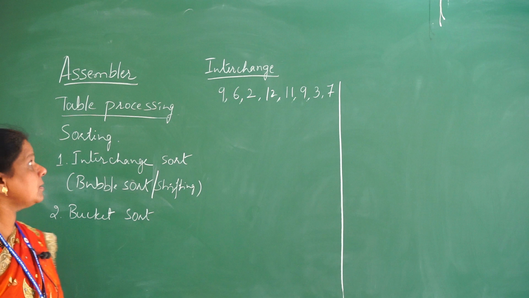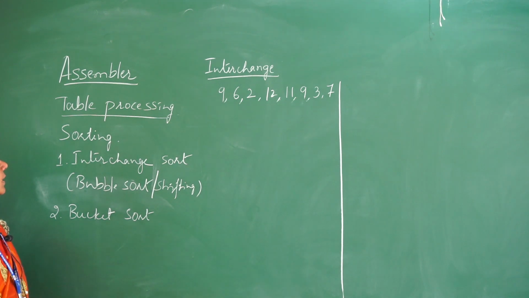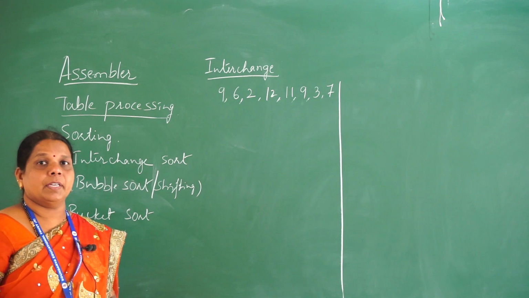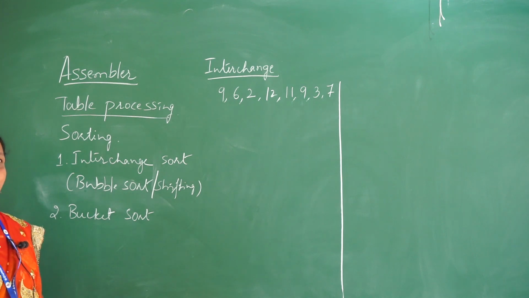Today we will discuss table processing from the assembler chapter. Table processing has two different types of techniques. One is called sorting, another one is searching. Today we will discuss sorting. In the next video we will discuss searching.